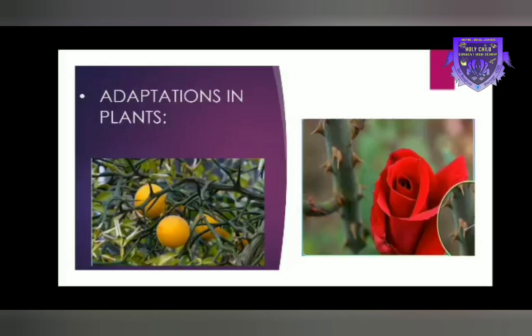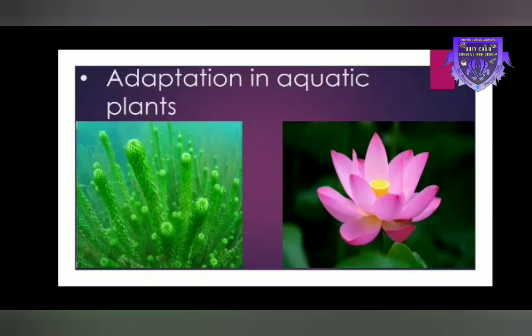Some plants like roses have prickles that develop from the stem. Now, adaptations in aquatic plants. If the aquatic plant grows in rivers or ponds, they are called freshwater plants. If they grow in salt water, they are called marine plants. Now see what are the types of aquatic plants.